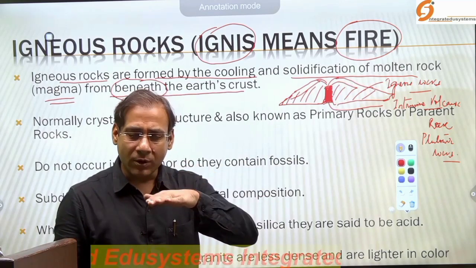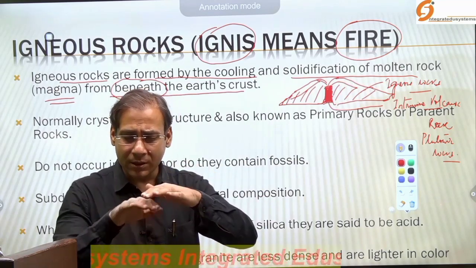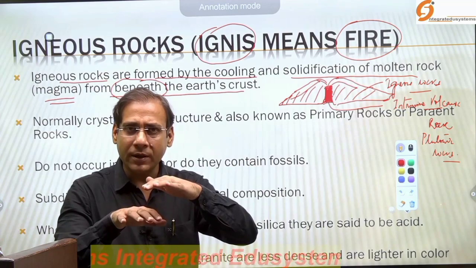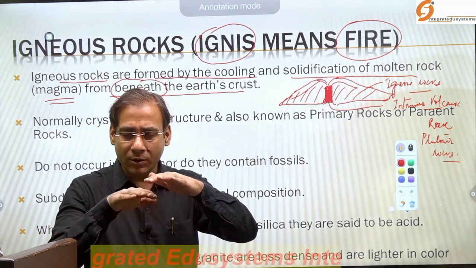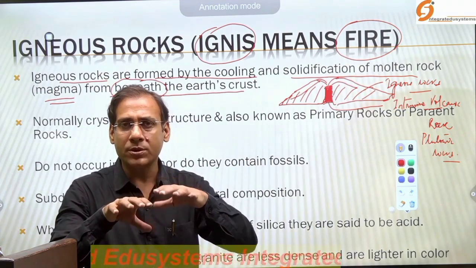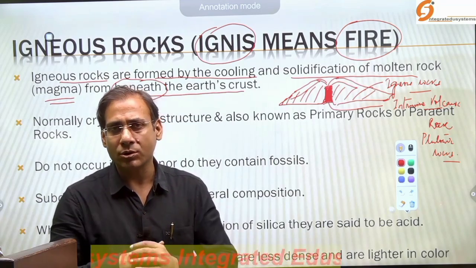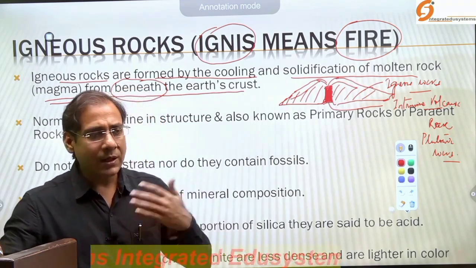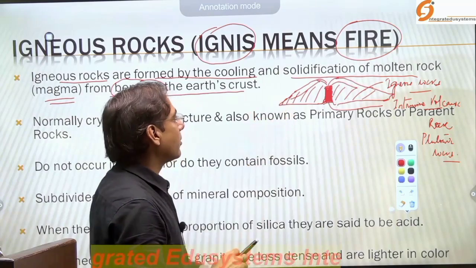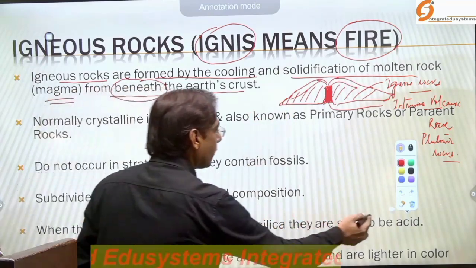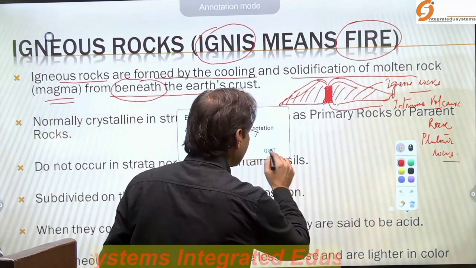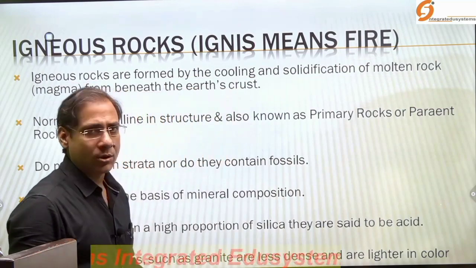But when the lava or the magma solidifies and cools within the crust, it forms the intrusive igneous rocks or the plutonic rocks. But basically these rocks are made up of the molten material, that is the magma or the lava.